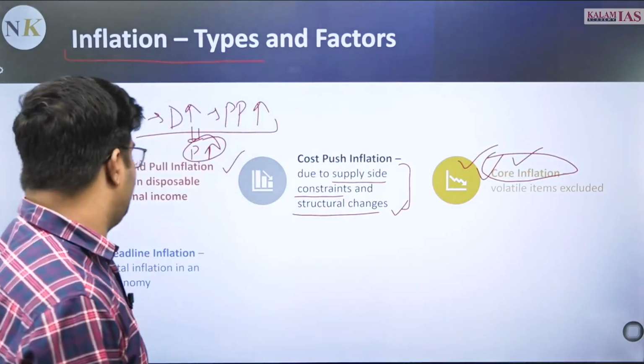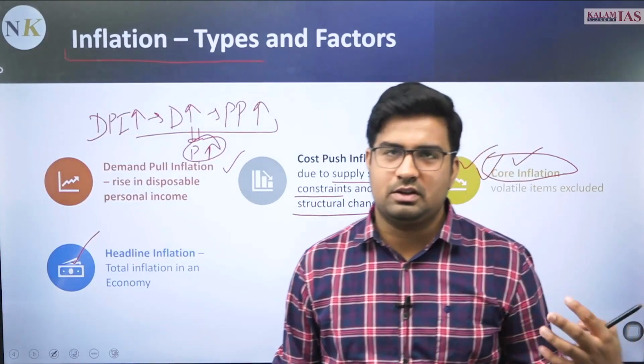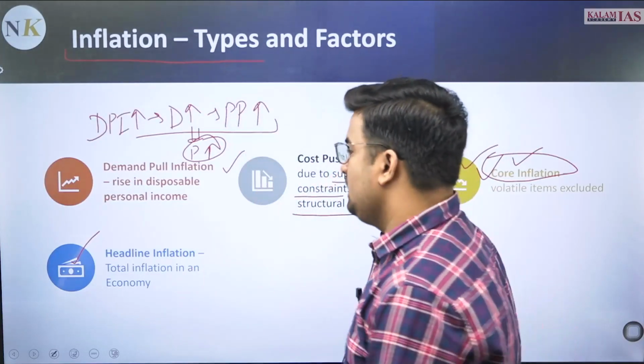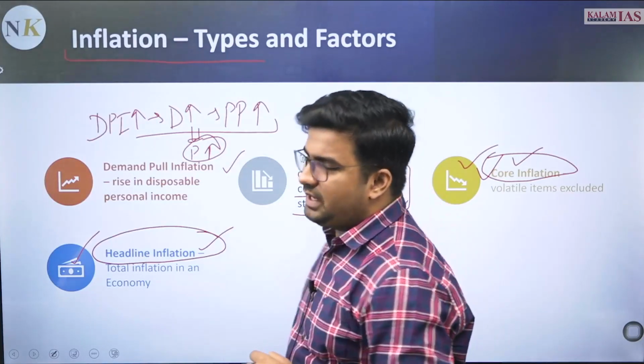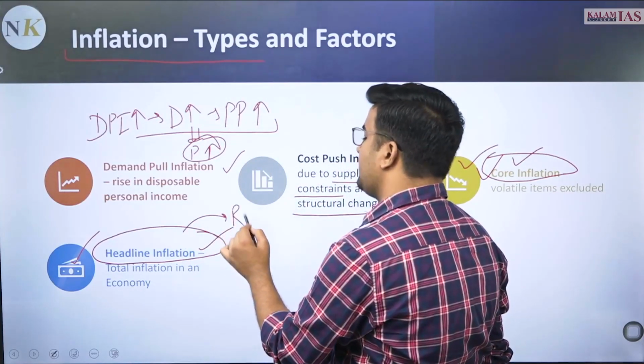The another type of inflation, that is headline inflation, that is the total inflation in the economy where the volatile elements are also being counted, and largely India is calculating the headline inflation and RBI is also targeting this headline inflation.